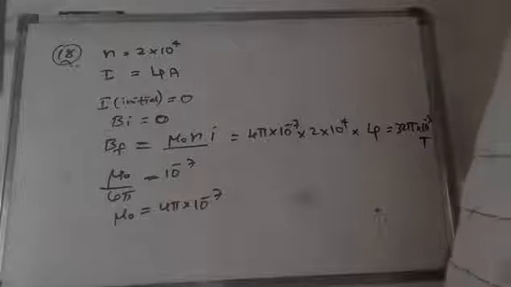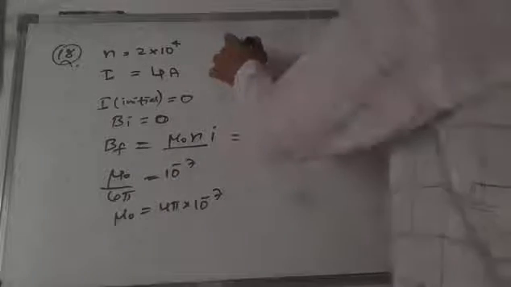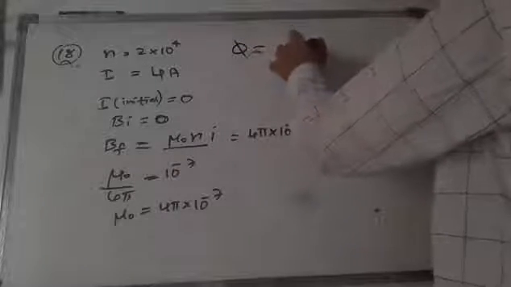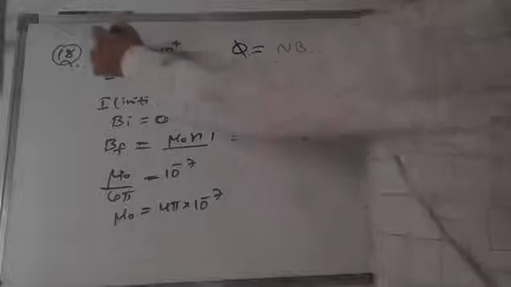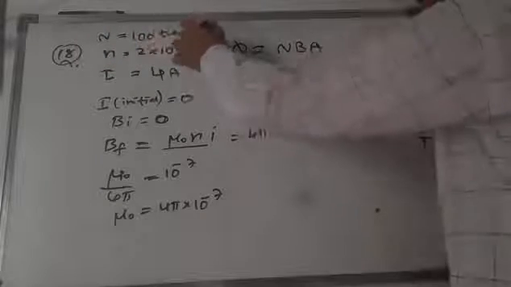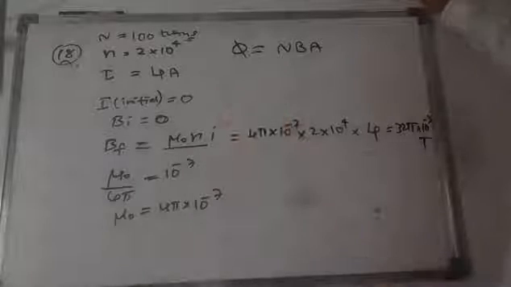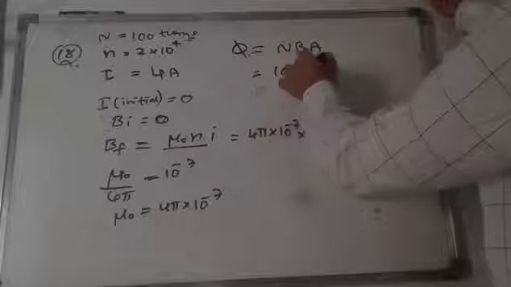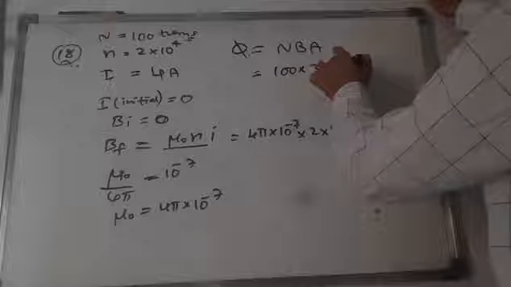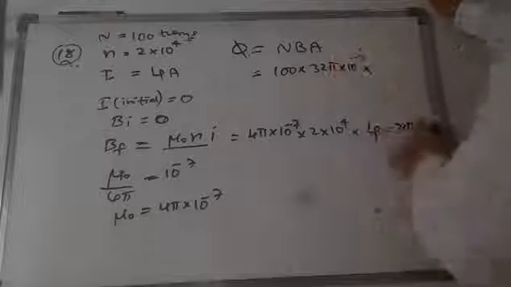So what is the relationship between phi and B? Phi is equal to NBA, we know, right? So here capital N is equal to how much it is given? 100 turns he has given. So 100 times it is circulated. So you substitute these values: 100 into 32 pi into 10 to the power of minus 3 into A value.